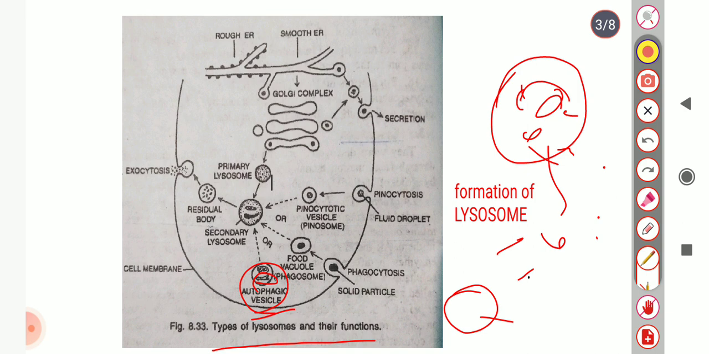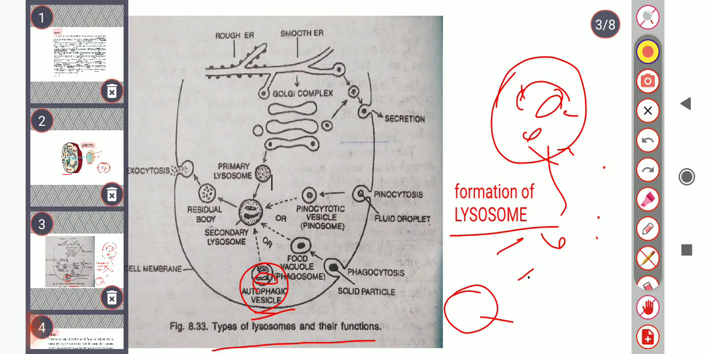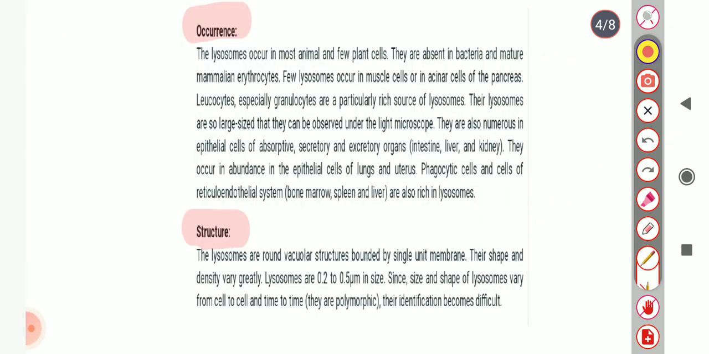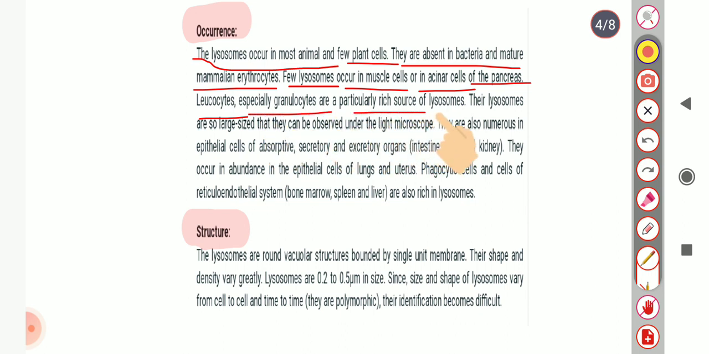This is all about how lysosomes are formed, and the types of lysosome. Occurrence: lysosomes occur in most animal cells and a few plant cells. They are absent in bacteria and mature mammalian erythrocytes. Few lysosomes occur in muscle cells and acinar cells of the pancreas. Leukocytes, especially granulocytes, are a particularly rich source of lysosomes.